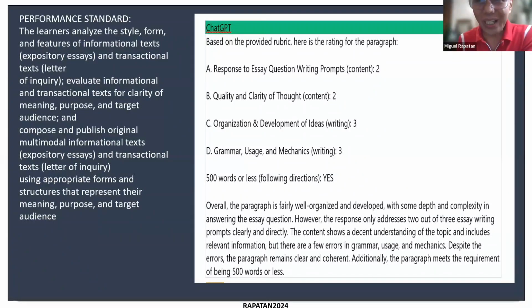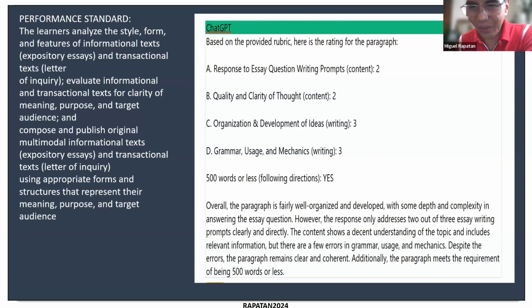So for example, you see on the left the performance standard. In this example, the teacher, after having ChatGPT suggest certain criteria in the rubric, inputs, copies and pastes the students' work output. Let's say this is an essay, and asks ChatGPT to rate it. Okay, so you can see here the ratings according to the rubric that was originally given. You can see here already how quickly ChatGPT will give that. And then there is a comment below.